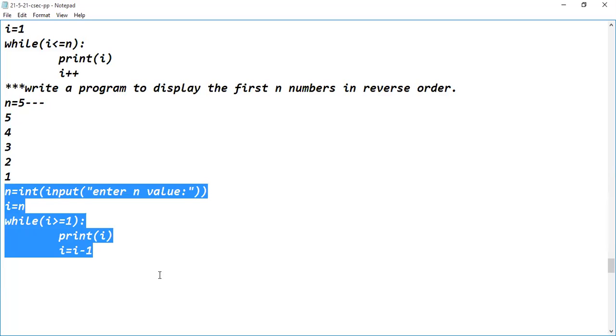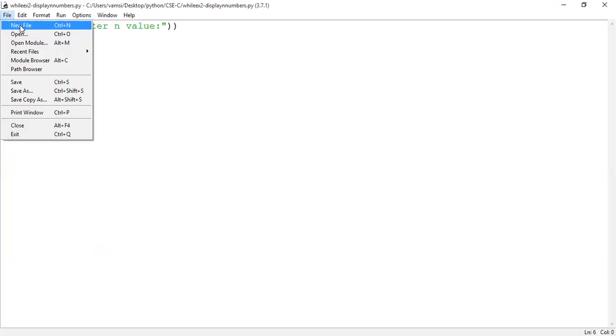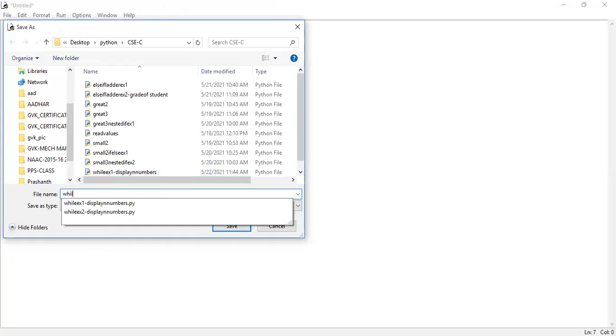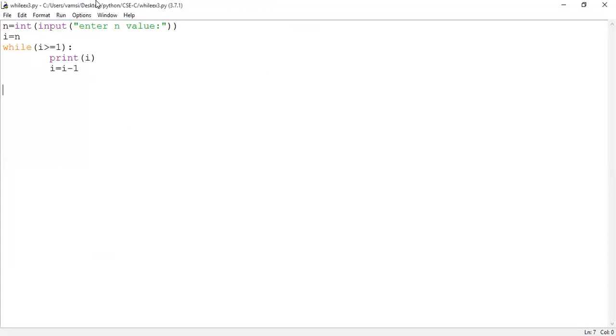So copy the code and paste it into the IDE, guys. So new file. I'm copying the code into the untitled window. Are you seeing the untitled window? Yes, sir. So save the logic, guys. While example, file example 3 dot py. Save the code, then run the program.